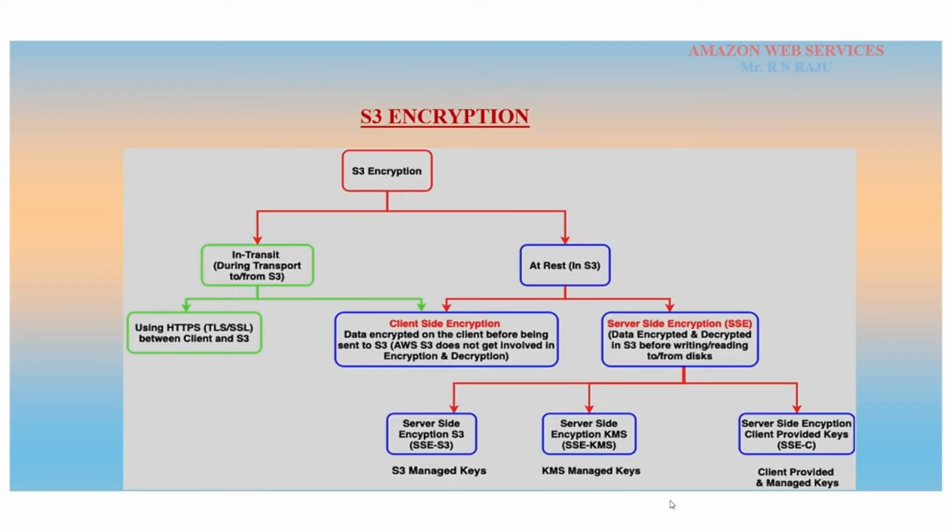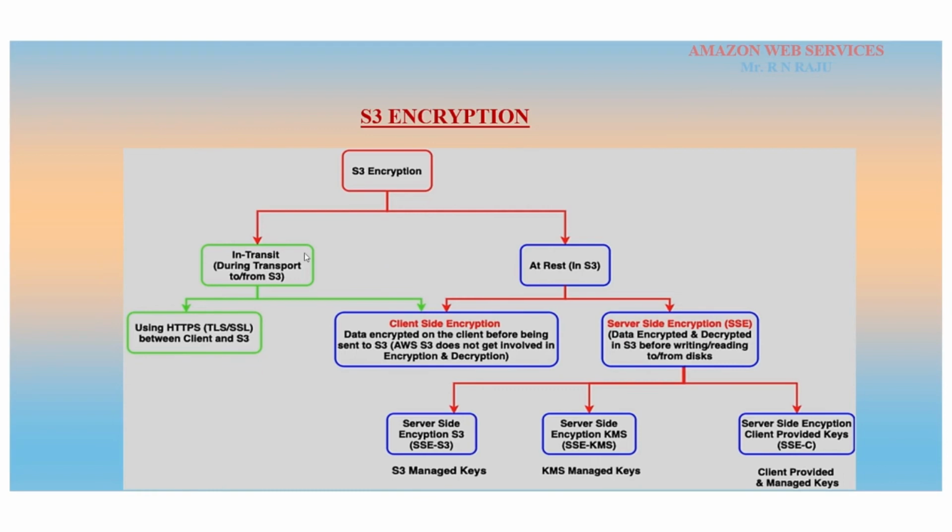Now we are talking about S3 encryption. S3 offers two types of encryption options. The first one is the in transit option and the other is the at rest option. So what is meant by in transit? Data transferring is encrypted while on the way. So it will encrypt the data while on the way. That is called the in transit option. And the at rest option means encrypted while stored after delivery. But in this model, the user must use the key that is required to decrypt it.